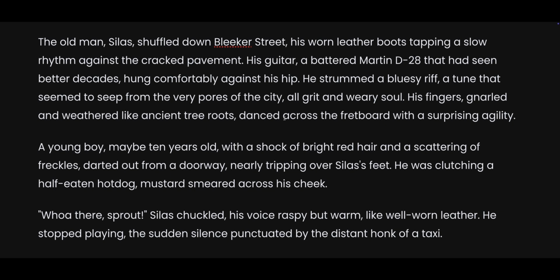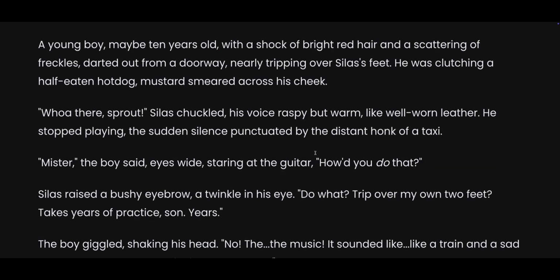A young boy, maybe 10 years old, with a shock of bright red hair and a scattering of freckles, darted out from a doorway, nearly tripping over Silas's feet. He was clutching a half-eaten hot dog, mustard smeared across his cheek. "Whoa there, Sprout," Silas chuckled, his voice raspy but warm, well-worn leather. He stopped playing, the sudden silence punctuated by the distant honk of a taxi.